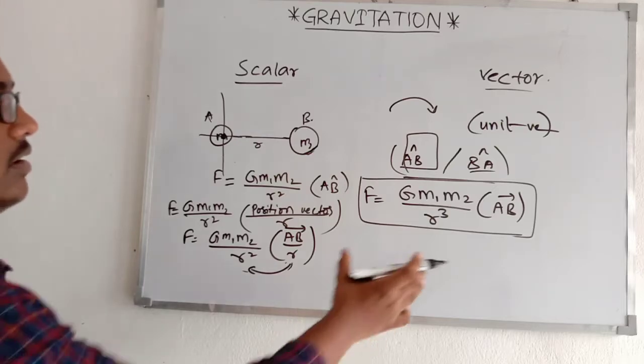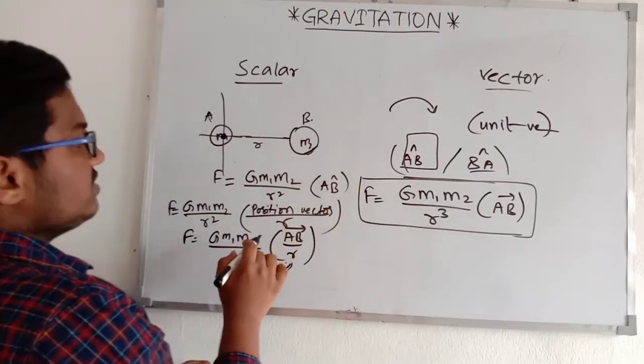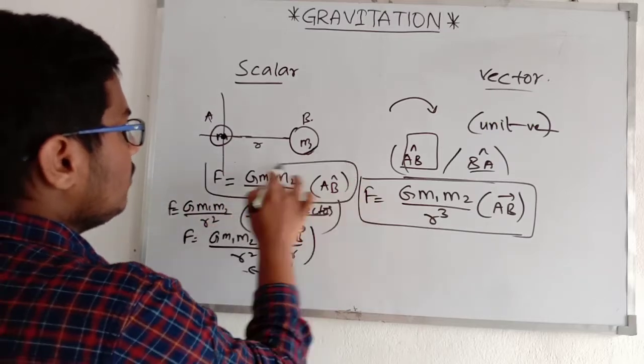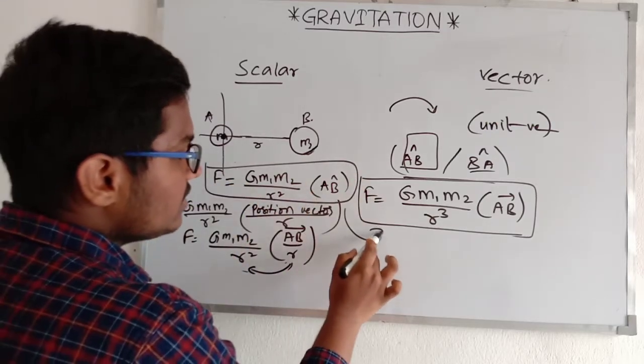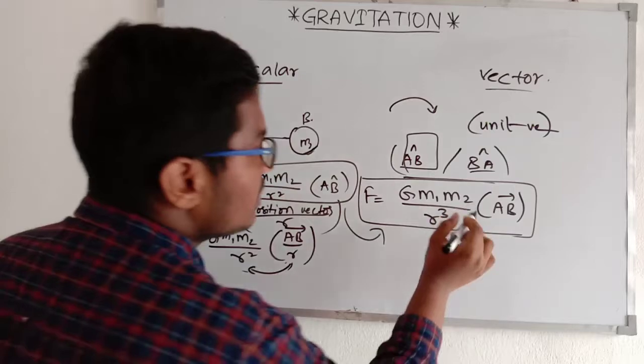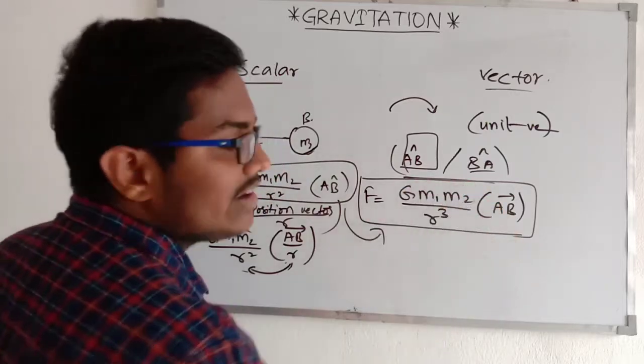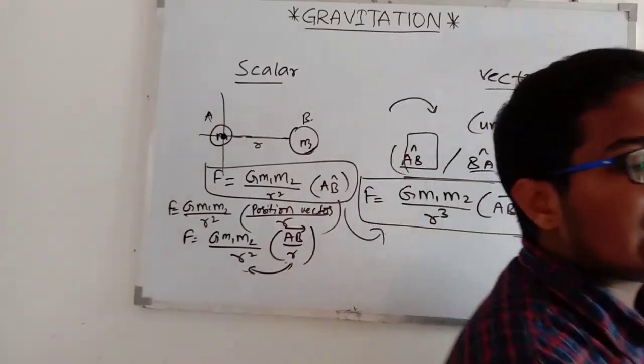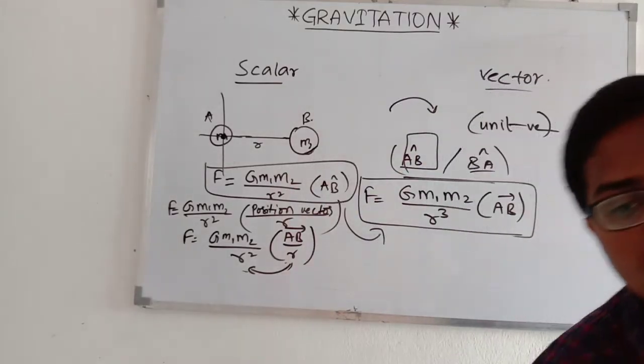Okay, we have represented the gravitational force in the unit vector form and in the position vector form. So this is the representation of the gravitational force.